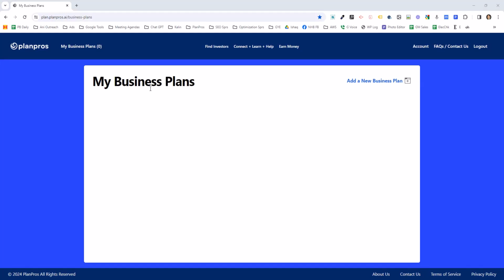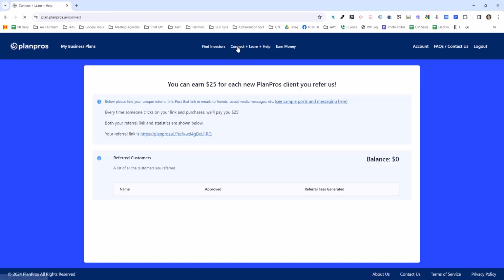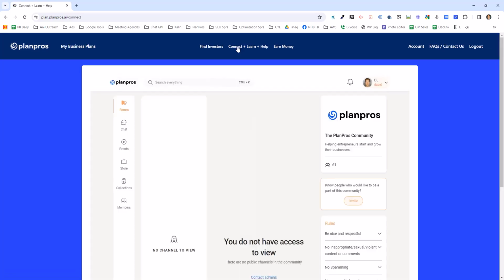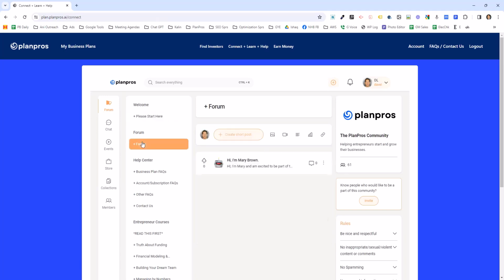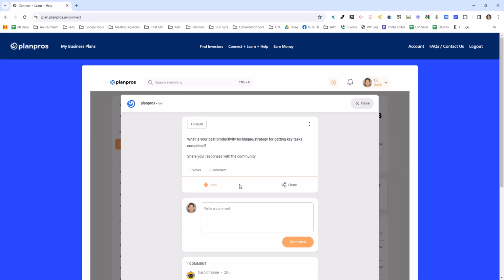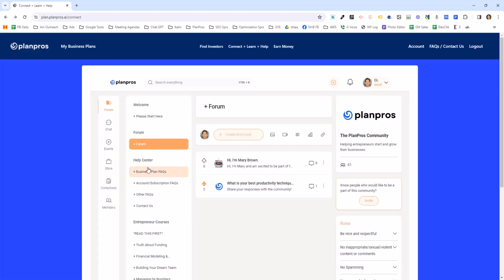So you should be on the screen right here. I'm going to show you the top navigation first. Connect, learn, and help. This is one of the most important sections of PlanPros. First off, there's a start here, tells you about the section, the forum you can use to post questions, ask anything about like productivity techniques, anything about growing your business and get other members, including myself, to help you out.